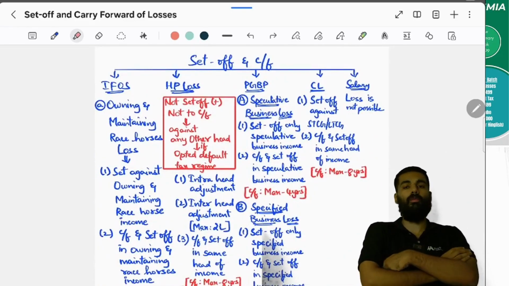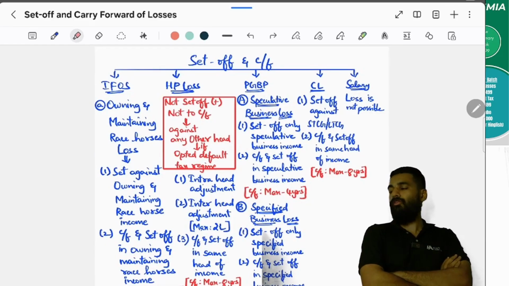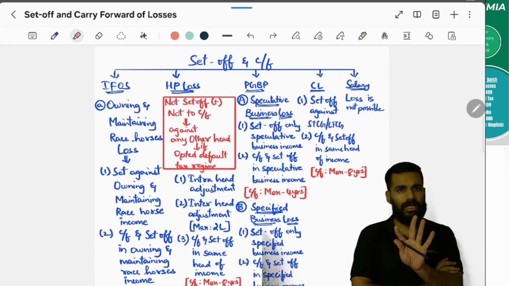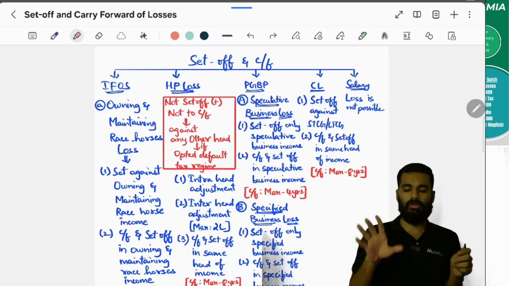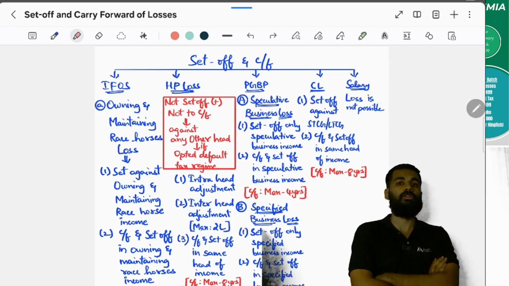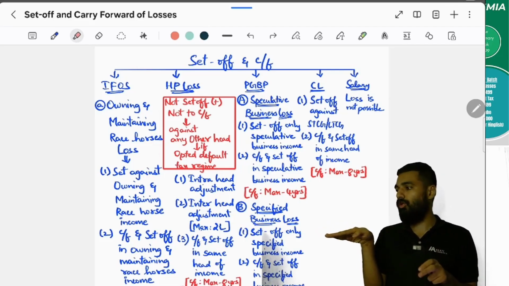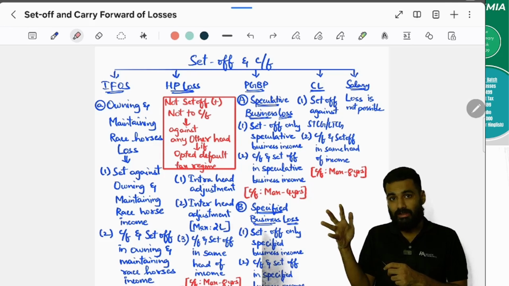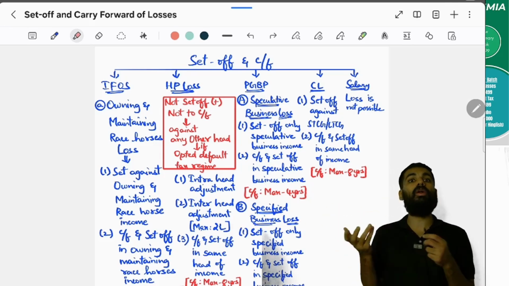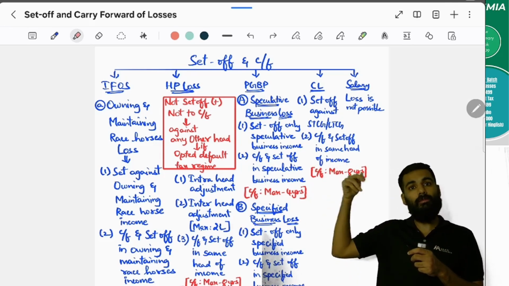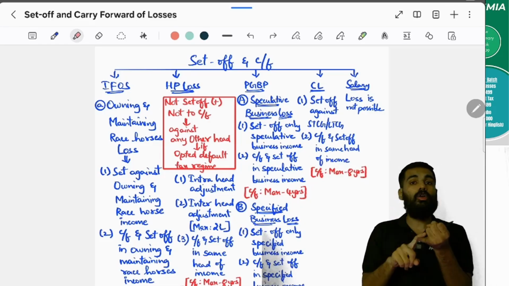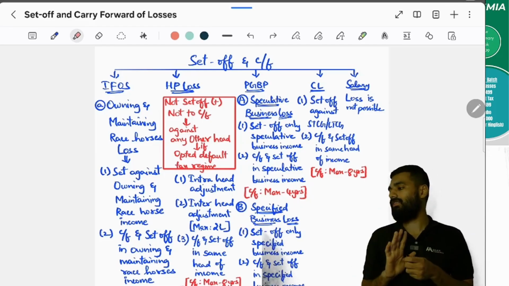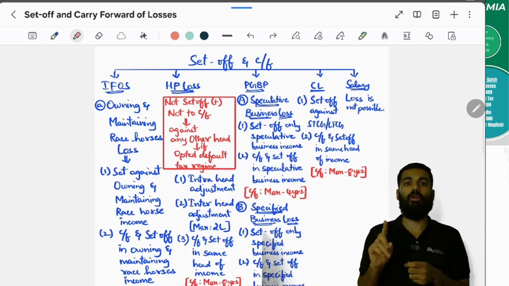An even smaller summary of set off and carry forward. Salary: will there be a loss for salary income? Not possible. For salary, there will not be a loss. Next, house property loss. First you will do an intra-head adjustment. If there is no intra-head adjustment, then you will do an inter-head adjustment. What is inter-head adjustment? Other heads of income you will set off. But one, you have to opt out of default tax regime. Two, the second condition is maximum 2 lakhs. Maximum 2 lakhs only you can set it off.